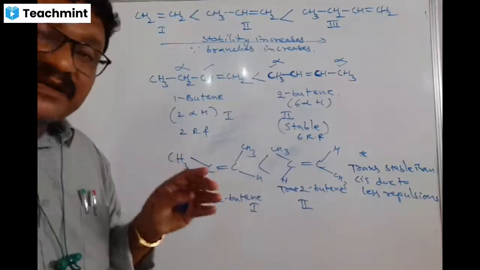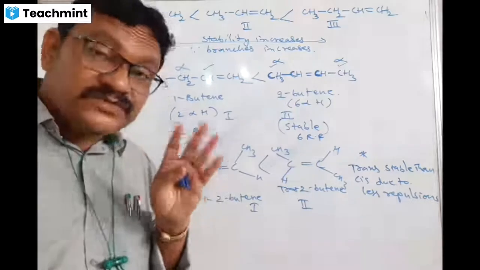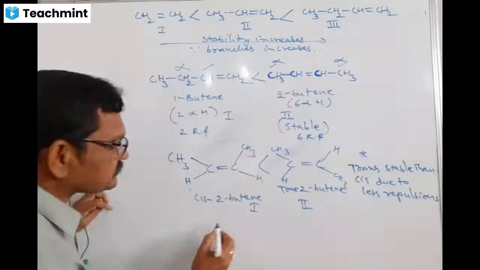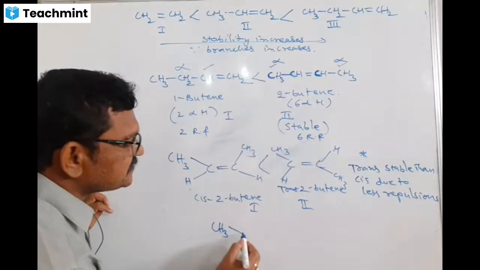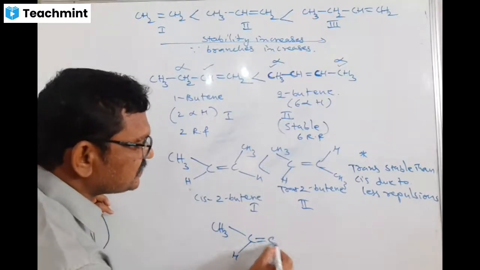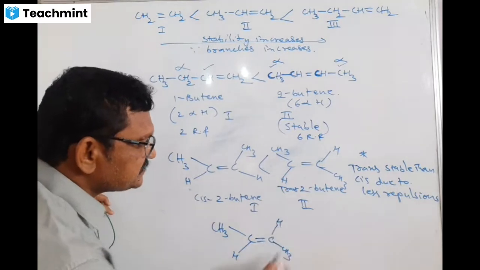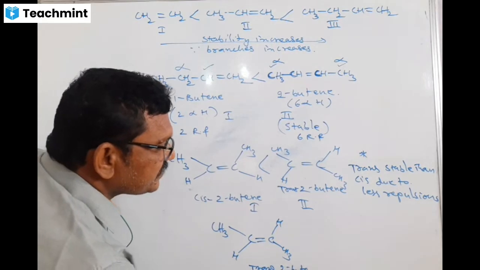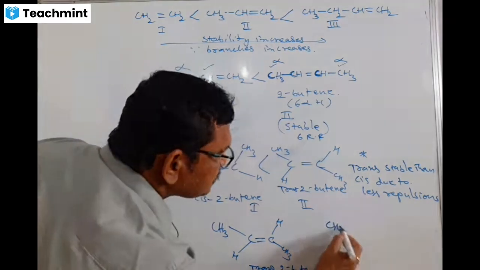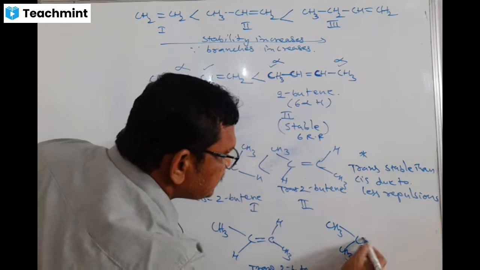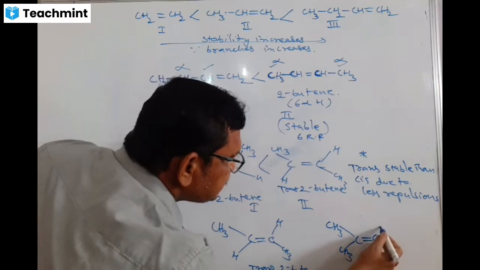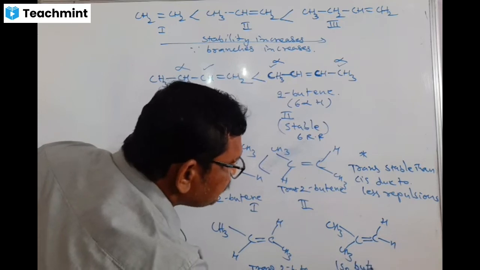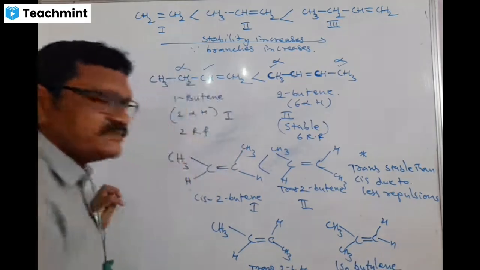Okay. And lastly, I give you a beautiful example about stability of alkenes. Let us take CH3CH=CCH3H. This is trans-2-butene. Here I am writing another compound. Please, students, observe this: CH3, CCH3, CH2. This is also a butene. This is called isobutene, whatever it may be, the common name is isobutylene.